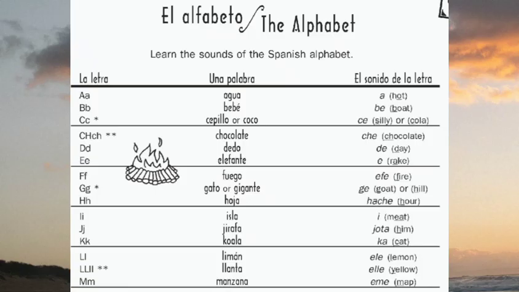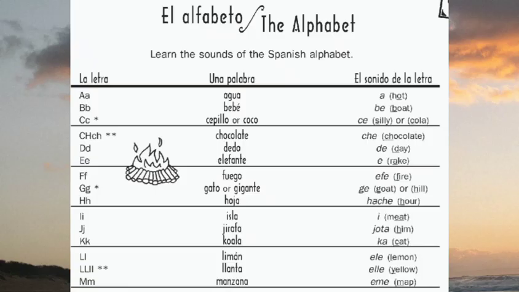Next, we have when you use the letter CH. A word with that would be chocolate. And the sound would be che. Next, letter D. A word with letter D is dedo. Dedo is finger. The sound of the letter would be de.